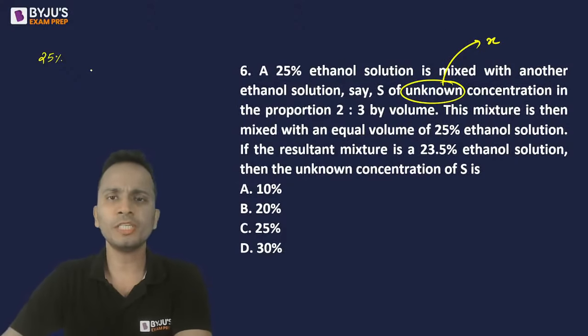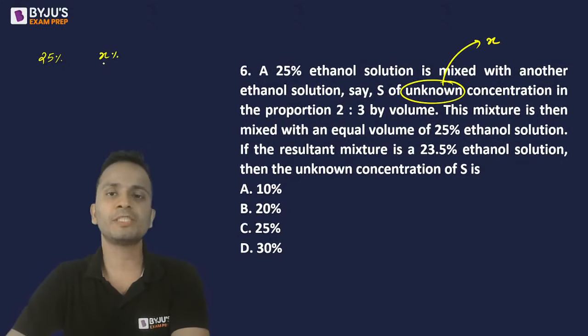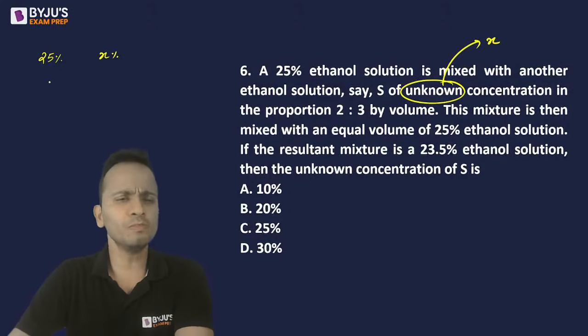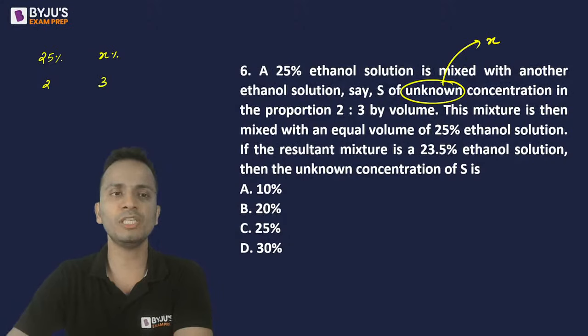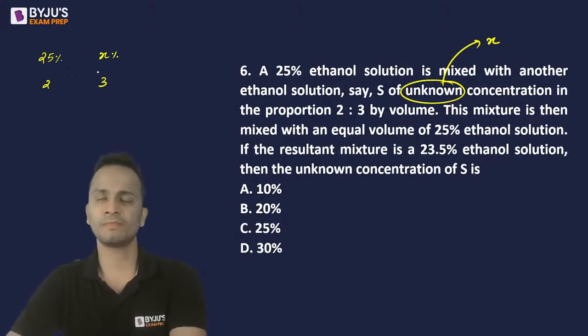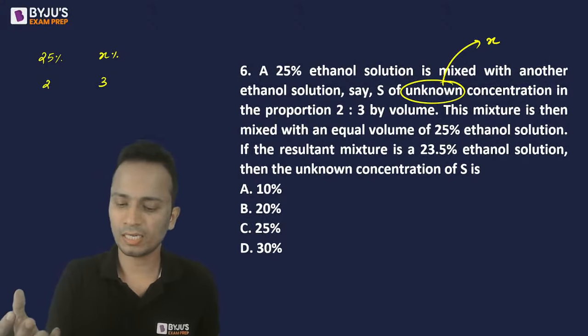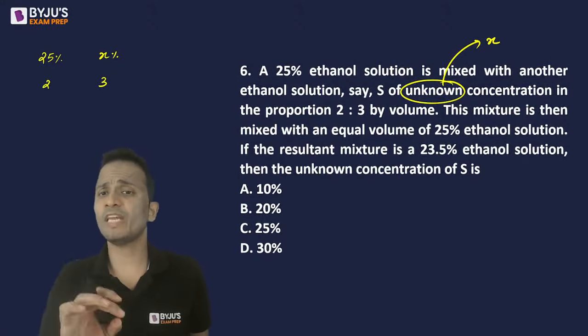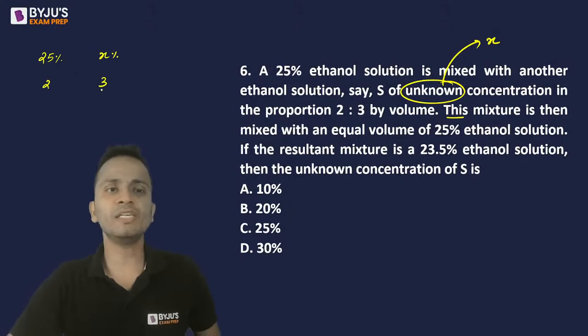So 25 percentage of ethanol solution is mixed with another solution whose concentration is X, and the ratio in which they are mixed is 2 is to 3. So I'll assume that 2 liters of this first 25 percentage is taken and 3 liters of the second one is taken, and they are mixed. Now let's have a look what happened after we have mixed them. Now the mixture obtained. So I have mixed 2 liters and 3 liters.